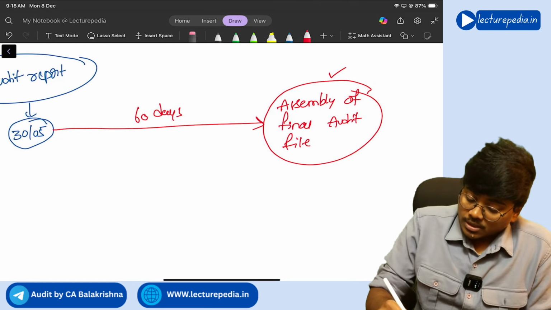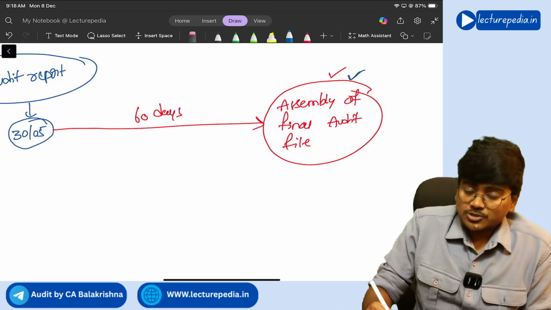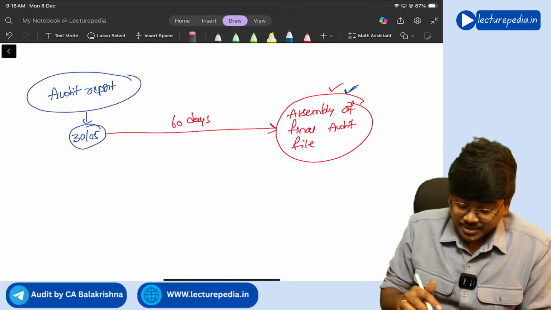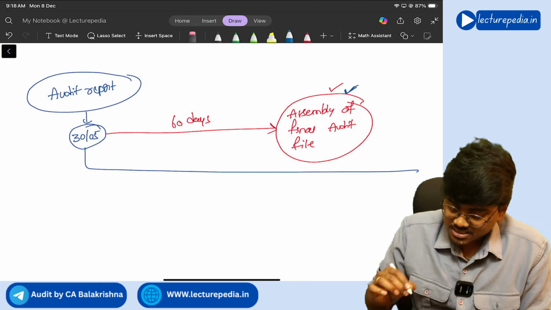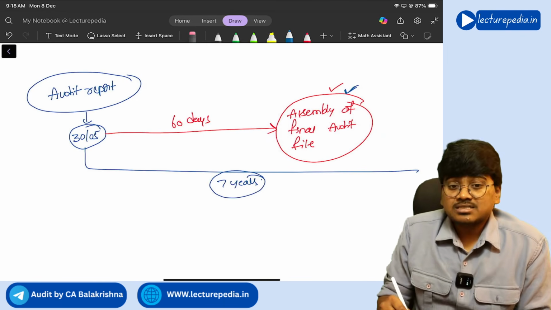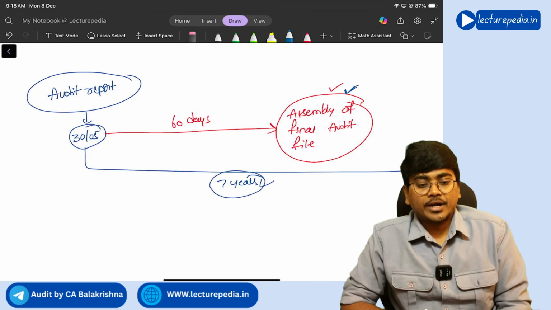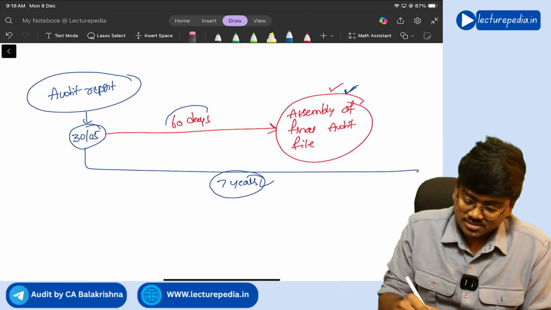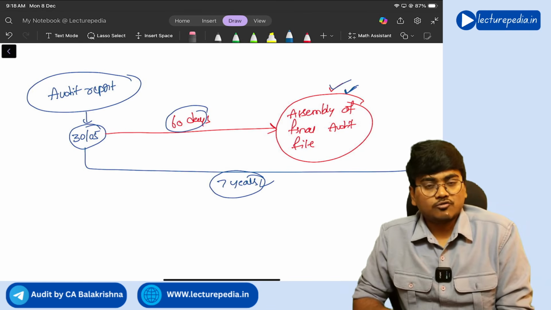Next, this audit file which you have assembled should be retained by you for a period of 7 years from the date of the audit report. Understanding, this is the retention period of the audit file. So the retention period is 7 years, and within 60 days you need to complete the assembly of the audit file.